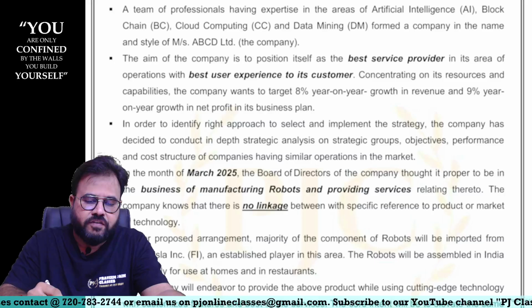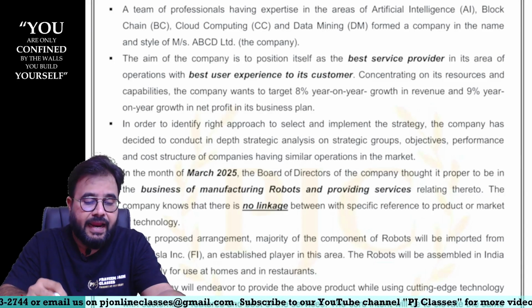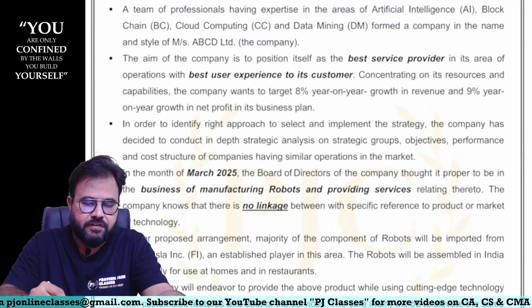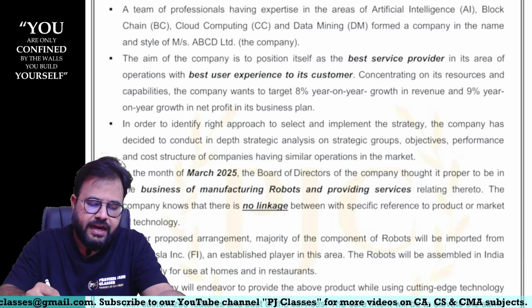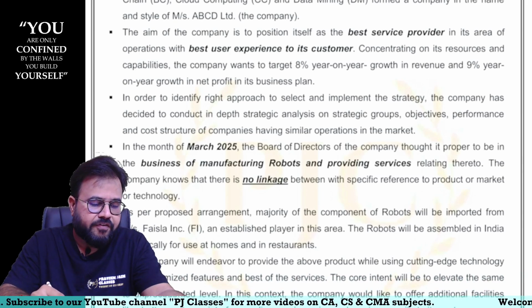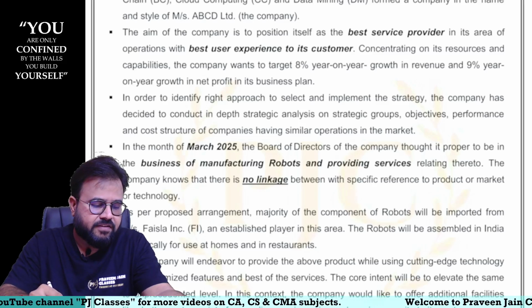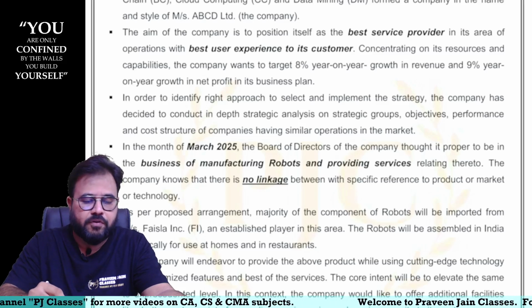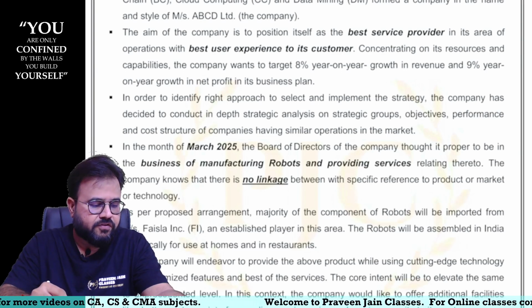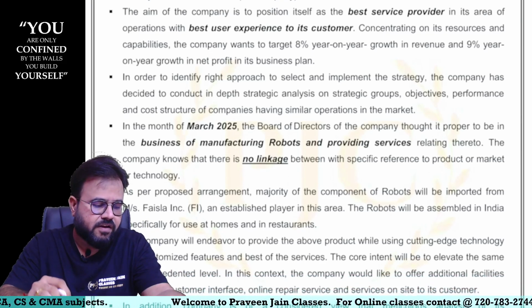Great. Concentrating on its resources and capabilities, the company wants to target 8% year-on-year growth in revenue and 9% year-on-year growth in net profits in its business plan. Very good. In order to identify the right approach to select and implement the strategy, the company has decided to conduct in-depth strategic analysis on strategic groups, objectives, performance and cost structure of the companies having similar operations in the market.